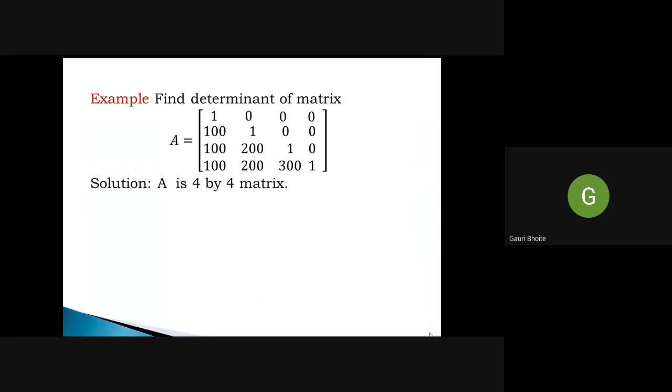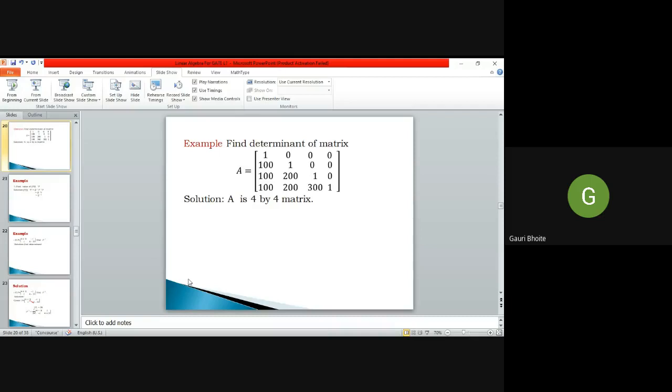Find the determinant of the given matrix. The matrix is a 4 by 4 matrix. First row is 1 0 0 0. Second row is 100 1 0 0. Third row is 100 200 1 0. Fourth row is 100 200 300 1. So it is a 4 by 4 matrix, and we have to calculate the determinant of matrix A. Manual calculation of a 4 by 4 matrix is very difficult; up to 3 by 3 it is okay. So we have to use some property. You recall that and just give me the answer.